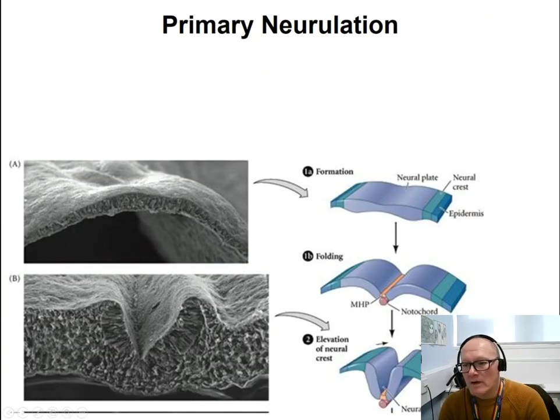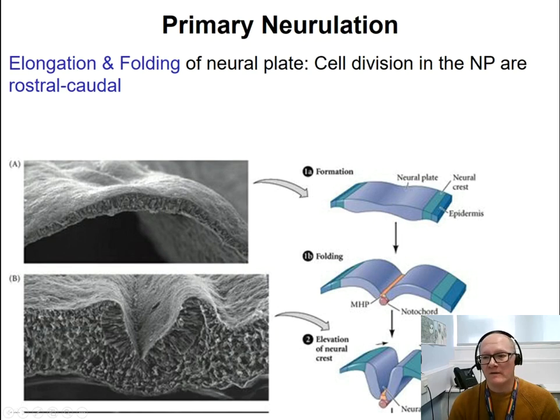So let's have a look more closely at what's happened during primary neurulation. Initially, cells that are induced by the notochord start to divide, and they divide mostly in the anterior-posterior direction. So they also contribute to elongate the embryo itself.